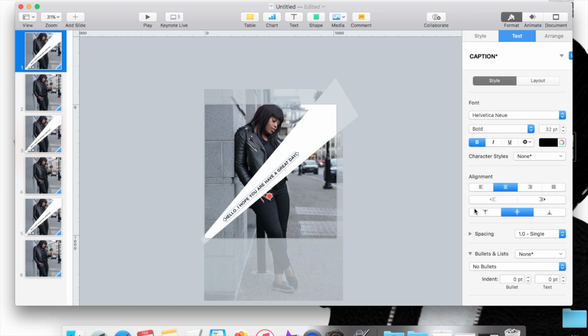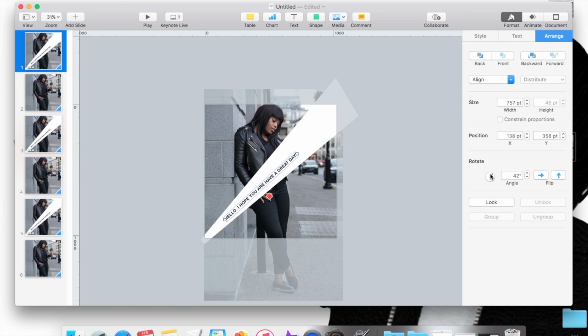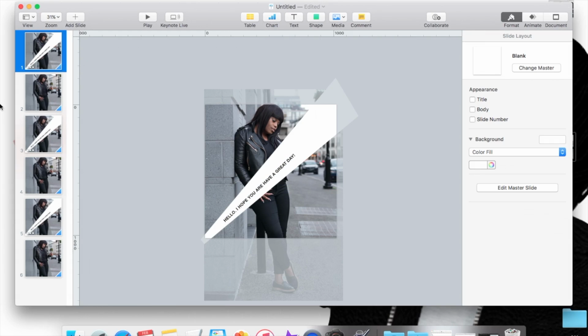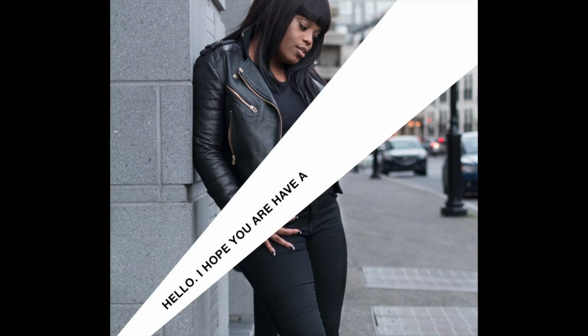So we're going to go to arrange and change it just a little, and there you go. There's the position I like. You're going to have to do it manually for each one, so let's just pretend I went ahead and changed every one of them manually. So I'm going to press play and now you're going to see what it sounds like with this music.